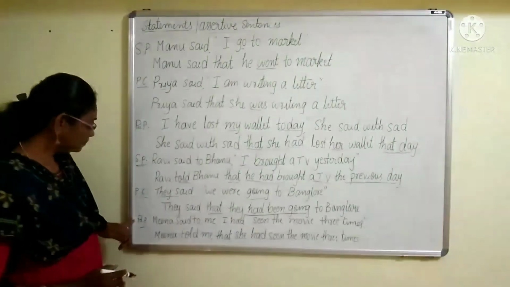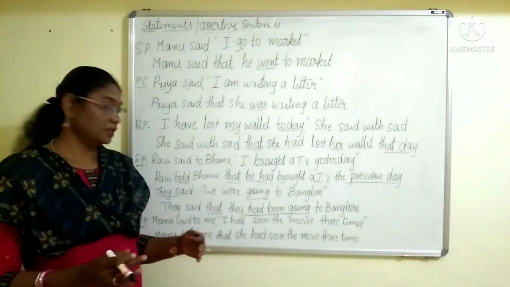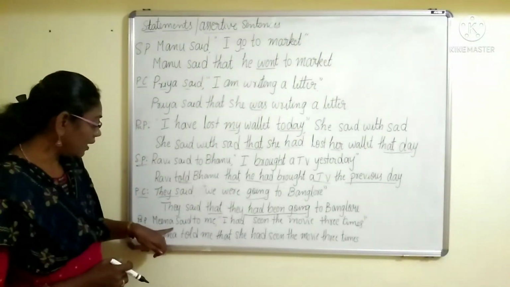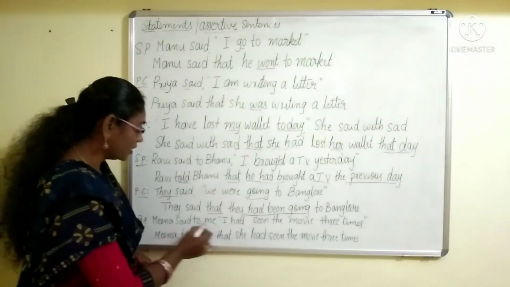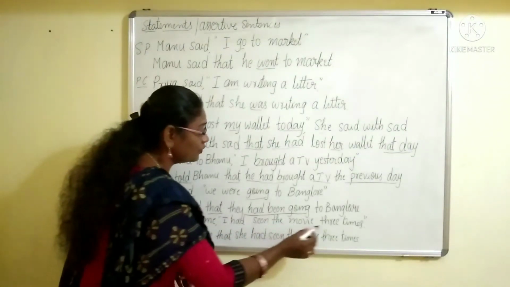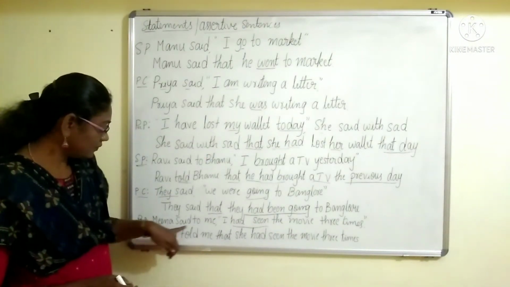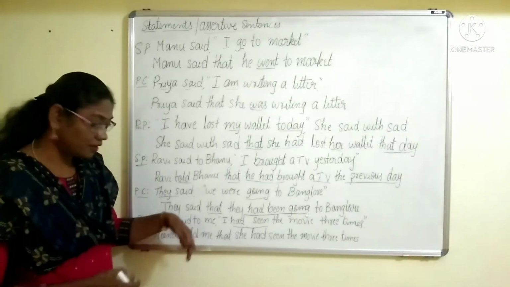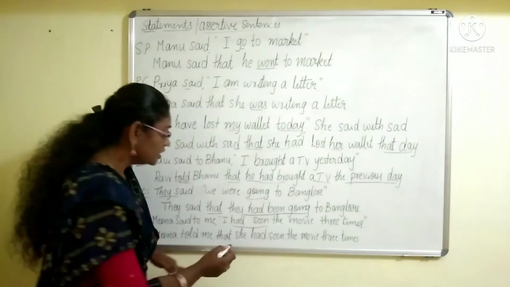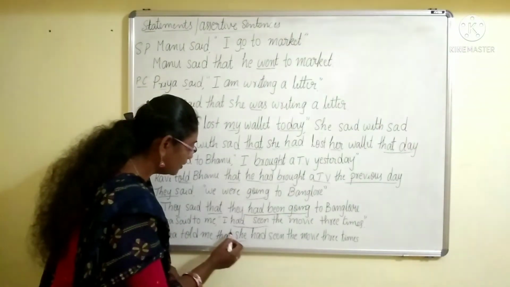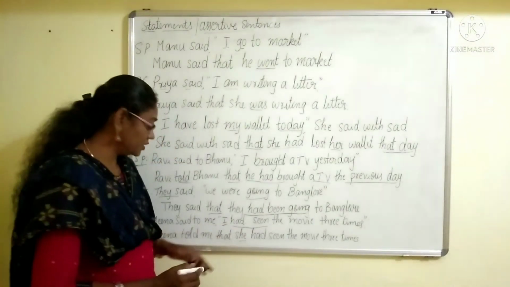Next, the last one. Past perfect tense. Okay. Meena said to me, reporting clause, "I had seen the movie 3 times." Meena told me that, see here. Meena said to me became Meena told me that she had. Okay. Only you can see this. Only the pronouns have been changed here.